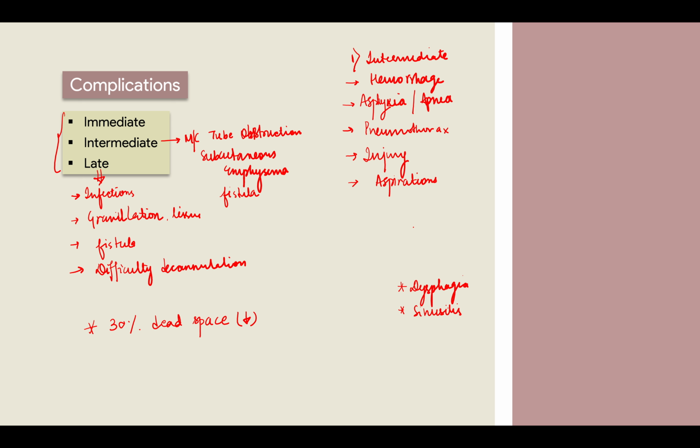So all these things you have to tell the patient so that the patient is well aware. कोशिश ही नहीं करे, हो सकता है if the patient is trying and you have not told the patient that this might happen to you, right? So the patient will be in distress. वो tracheostomy से मरे ना मरे, mental peace से ही मर जाएगा, समझ रहे हो? So you just have to tell everything to the patient.